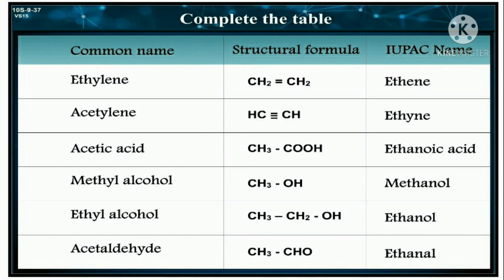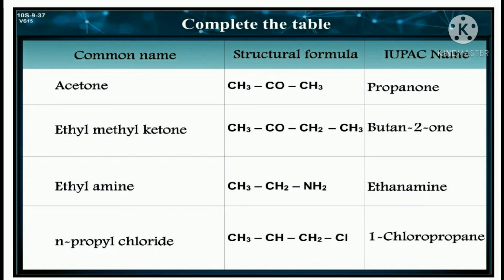Methyl alcohol, CH3OH, methanol. Ethyl alcohol, CH3CH2OH, ethanol. And acetaldehyde, CH3 single bond CHO, ethanal. Acetone, CH3 single bond CO single bond CH3, name is propanone.